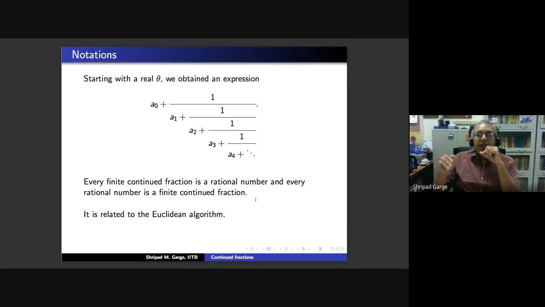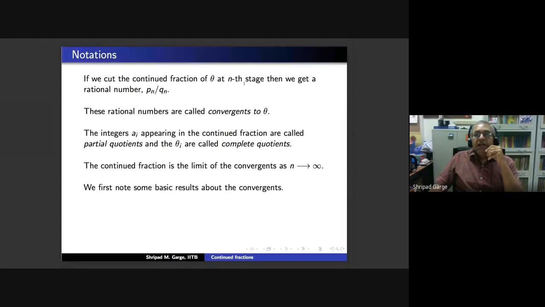If b is bigger than a, there is a multiple of a which is less than b. So you will write b as qa plus r, where r is the remainder, and your b by a will be some integer plus r by a. And then you continue doing this, noting that the remainder keeps getting smaller and smaller each time, and therefore it must eventually become 1. And so every rational number is also a finite continued fraction.